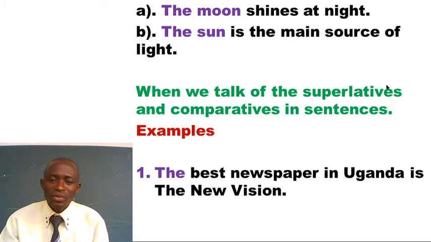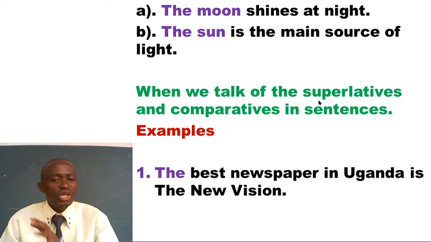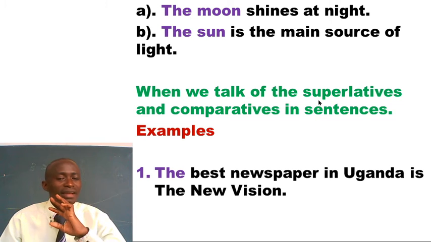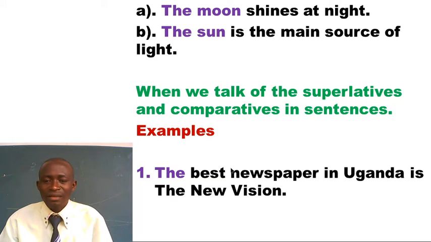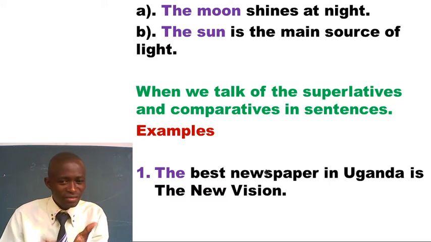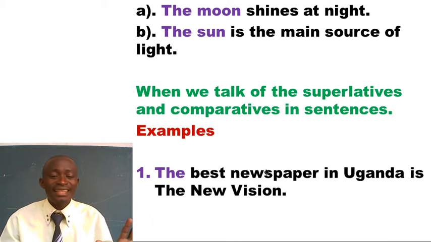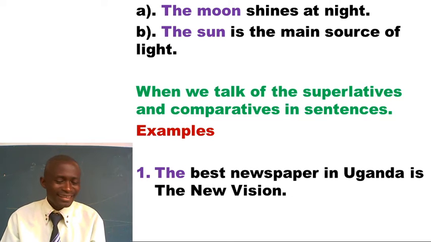I've used the word the best, and therefore this proves that I am in the field of comparison under the superlative degree. Remember, superlative talks about more than two. When you're comparing more than two items, like here I'm saying newspapers in Uganda, we have many. We have a number of them. If I ask you to list them, you will mention the very ones I know. Of course, I've identified New Vision. So the New Vision, I can say the Bukedde newspaper, I can say the Monitor, and many others. There are many. So of all, this one has been proved to be the best. I hope you have understood that.